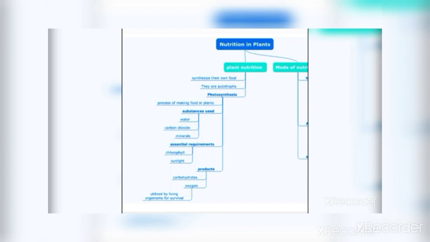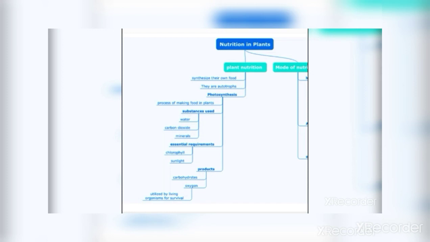In this chapter, Nutrition in Plants, today we learned about the process of photosynthesis, how the process of photosynthesis takes place in green plants, which substances are used in photosynthesis, which are the essential requirements for this process, and what are the products of photosynthesis process.